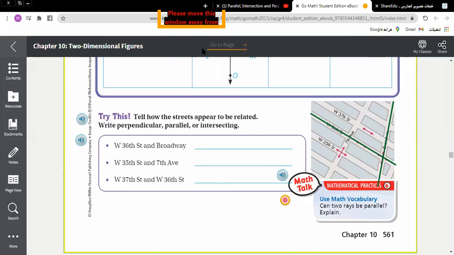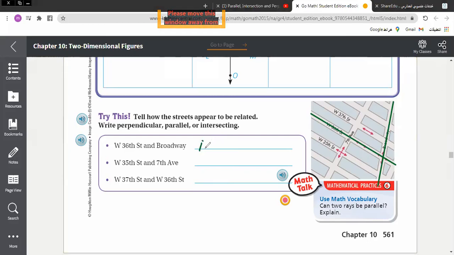Two intersecting lines. Faisal, you got my point? Okay. Intersecting.